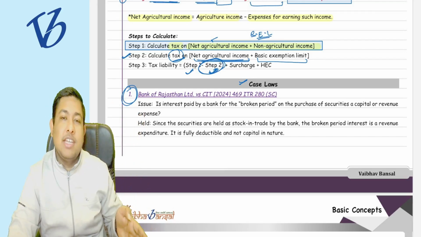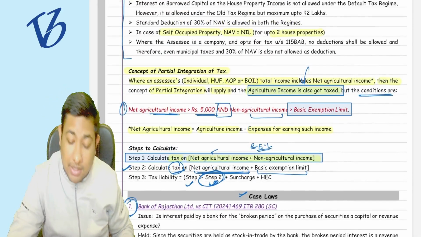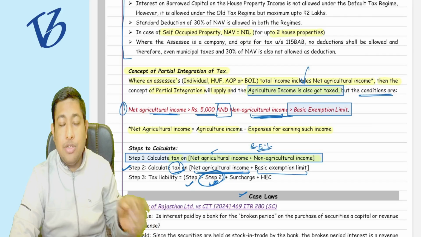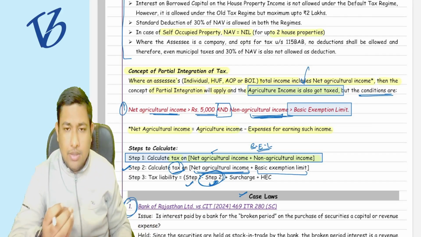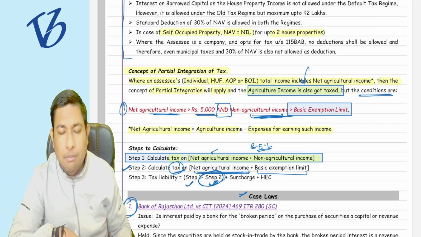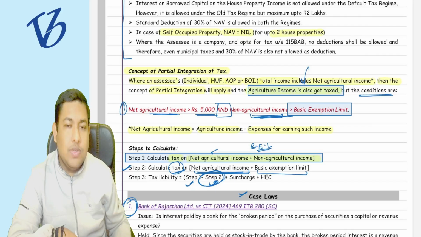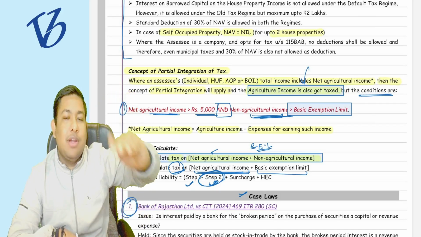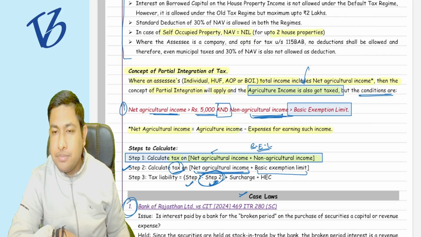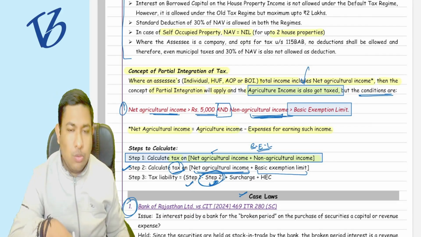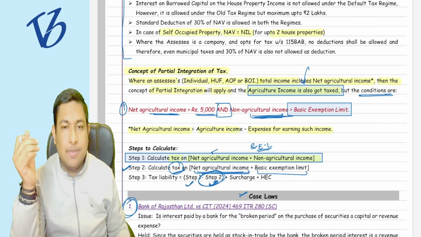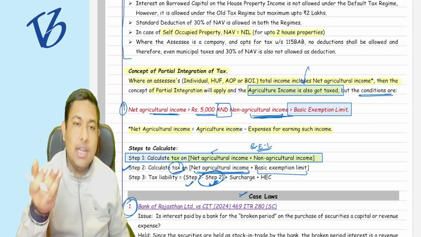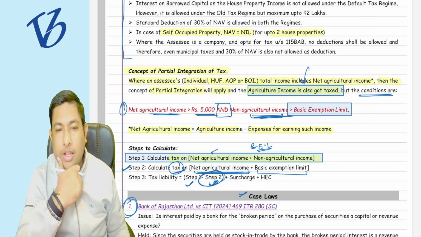Who is earning the agriculture income along with non-agriculture income, and the non-agriculture income is greater than the basic exemption limit, so he must be paying some excess tax, or tax at the higher side. Understood clearly? So it is just increasing my tax base, but it is not actually charging any tax on the agriculture income. And there are one or two questions in your second chapter, the exempt income, which we will do after the concept of this chapter, then you will be able to understand how this thing goes around. Okay, clear?